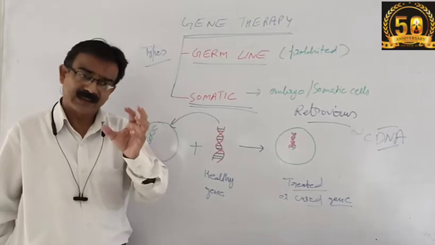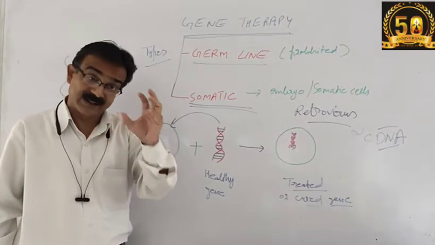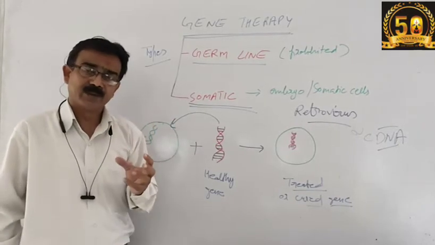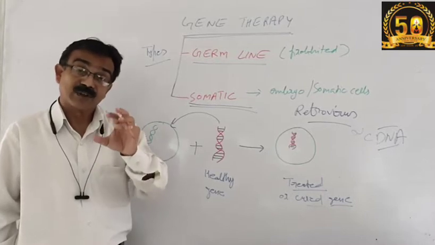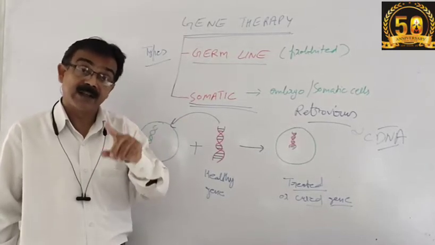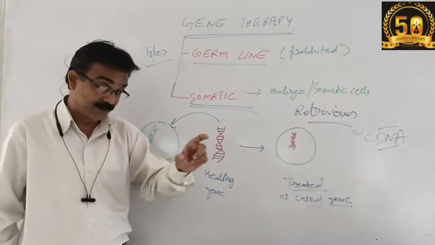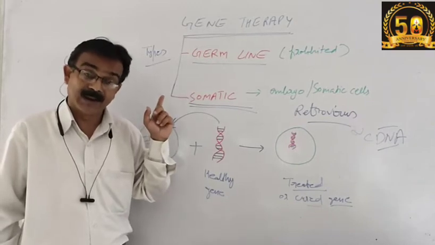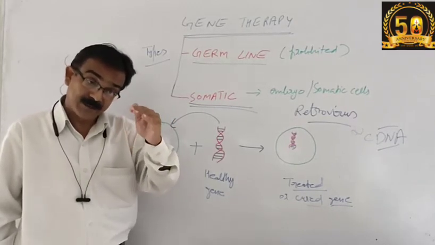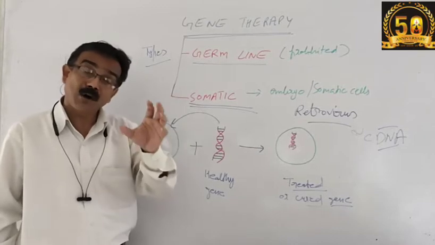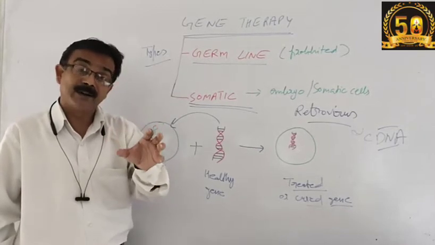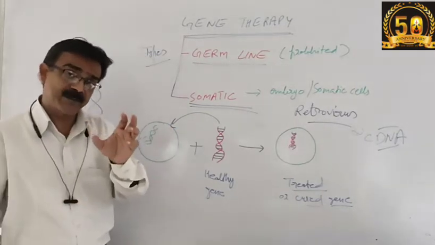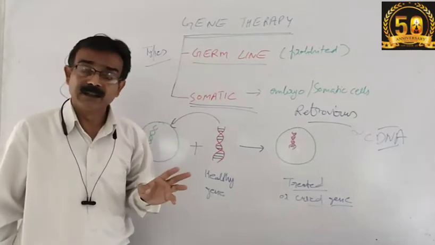If the sperm, ovum or gamete mother cell has some defective or unhealthy gene, that gene is replaced with the help of gene therapy, and we develop the gamete as per our desire or requirement, with a good or healthy gene. Such a therapy is germline gene therapy.